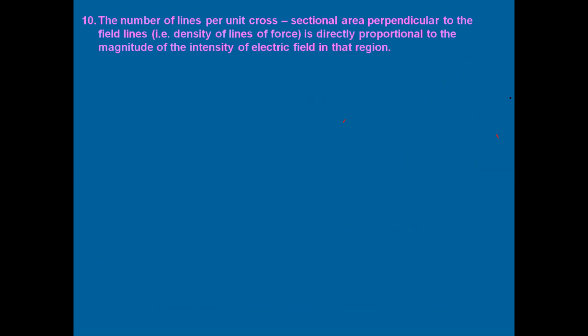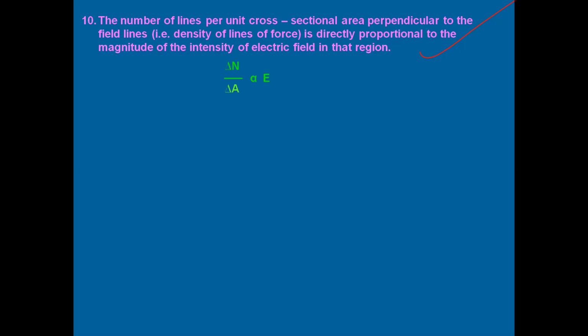The next property is that the number of lines per cross-sectional area perpendicular to the field line is directly proportional to the magnitude of the intensity of electric field in that region. This is another important property. By knowing the number of field lines passing through an area, we'll have an idea about the electric field. It is not equal to the electric field, but it is proportional to it. We'll study this in detail when we discuss another property of electric charge, called electric flux. We'll be discussing it in detail in one of our forthcoming videos.